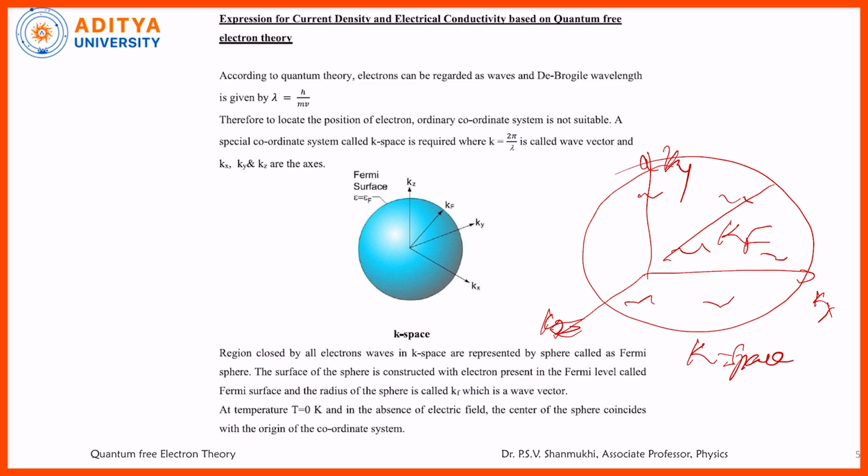It is a special concept, meaning all these electrons are taken in a space that is called k space. What is k here? k is equal to 2 pi by lambda. That 2 pi by lambda, k, is called the wave number vector, where lambda is the de Broglie wavelength. One by wavelength is the wave number, and k is called the wave number vector. So that kind of special space is taken.